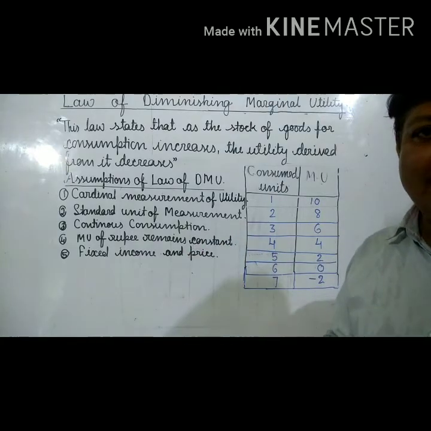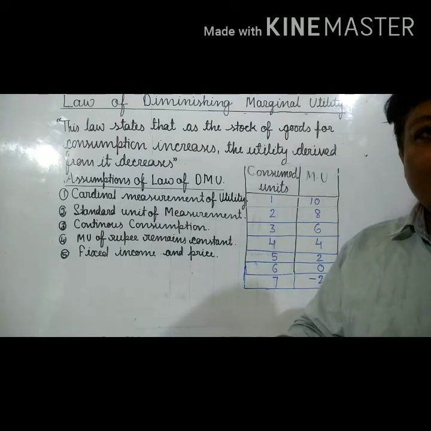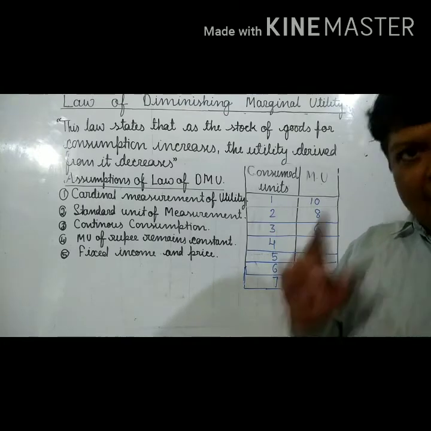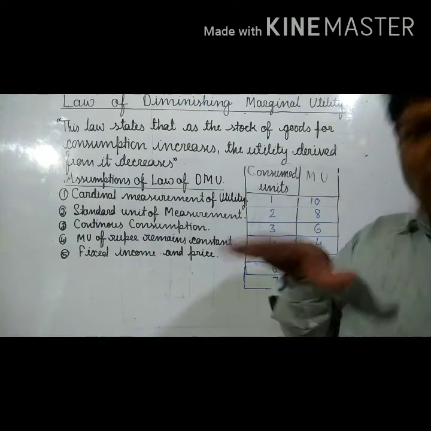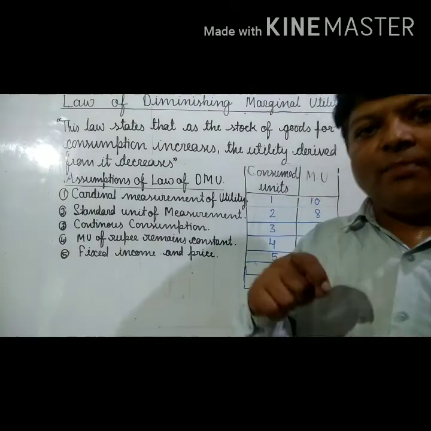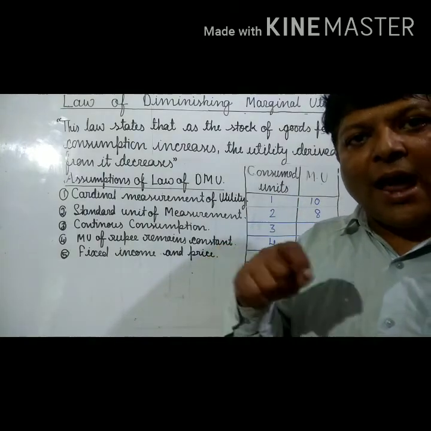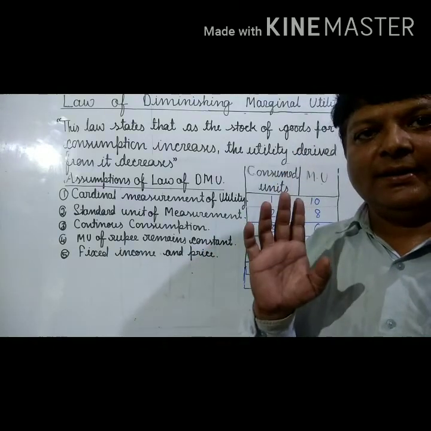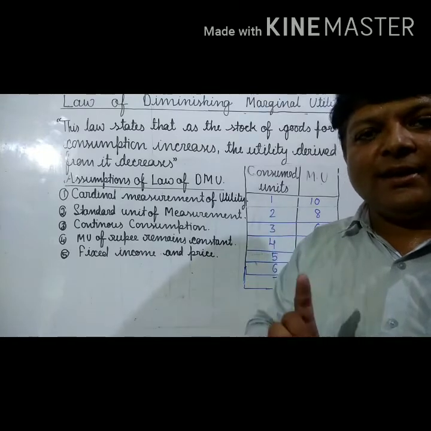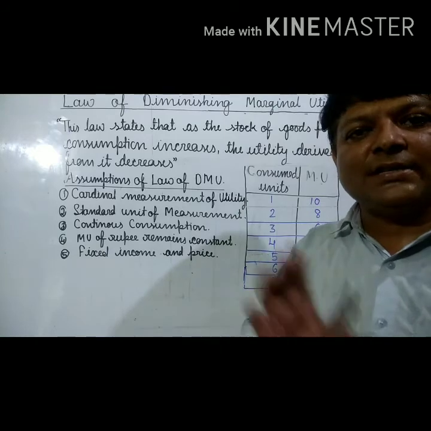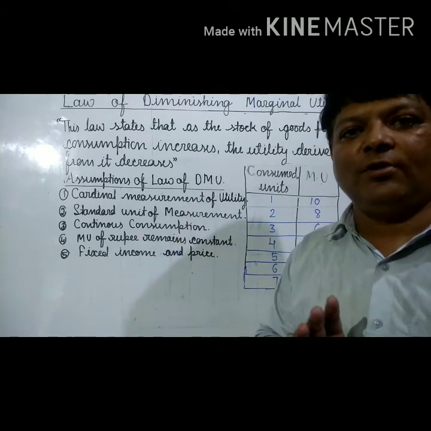We cannot deny it. The value of money must not be ignored, and according to this law it must be constant. There should not be any change, because the moment there is a change in the value of money or MU of money, the consumer will definitely change his consumption level of the commodity.